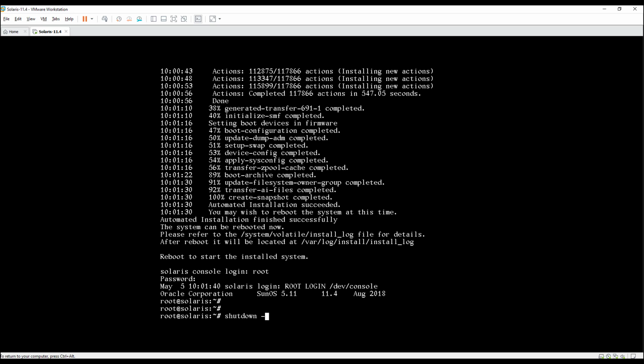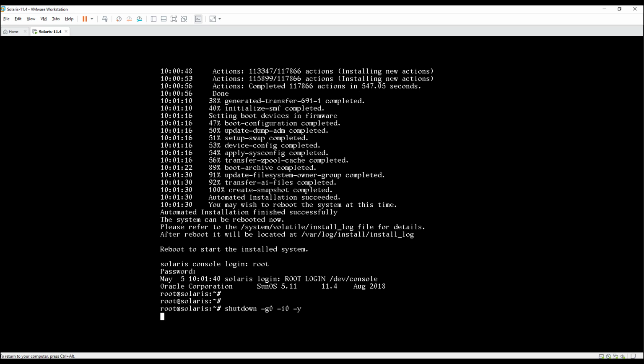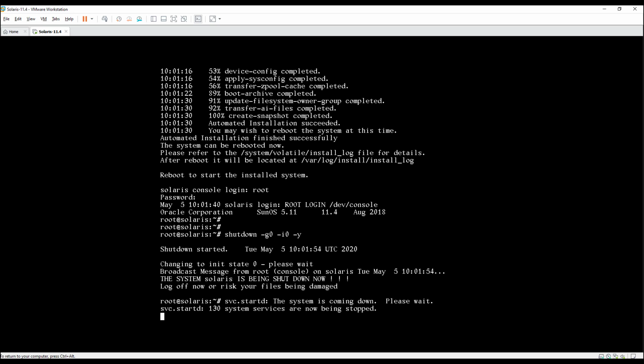Then we power off the machine with the shutdown -g0 -i0 -y, and then proceed to power off the machine.